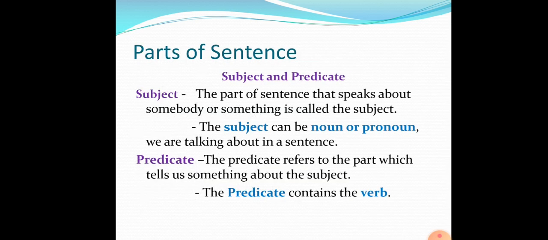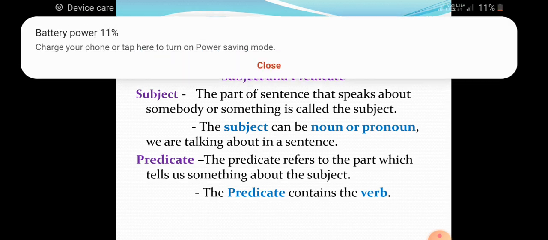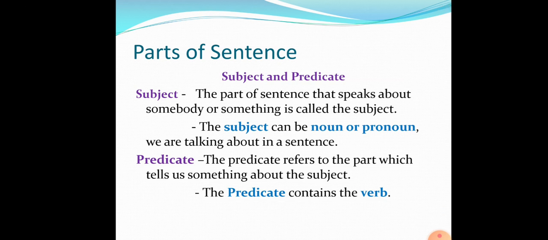So now, as we can see, when we speak, we generally take care of two things. The first is the person or thing or whatever we are talking about, right? Now the second thing is what we are saying about this person, place or thing. Now, if these two things are present in a group of words, this will form a sentence. This shows us two different parts of the sentence. So, what are the two different parts of the sentence? The subject and the predicate.